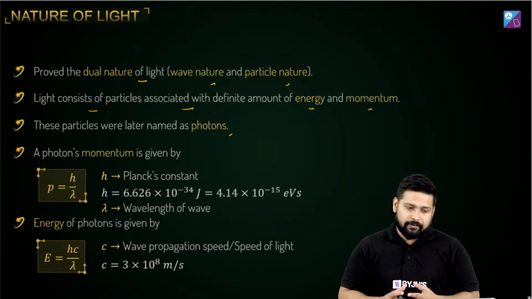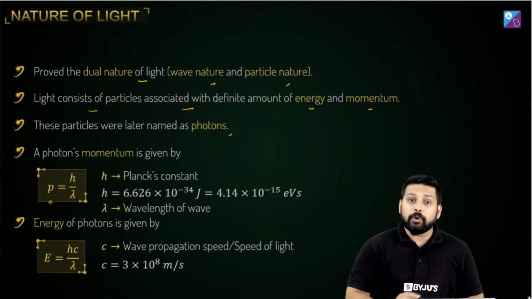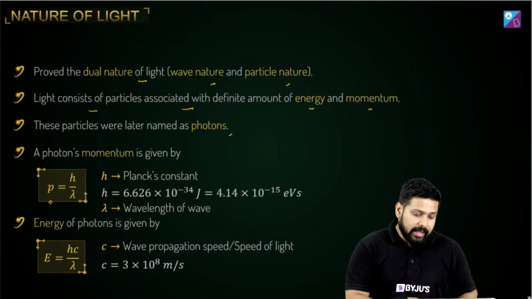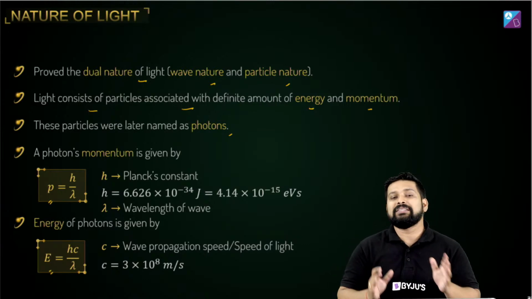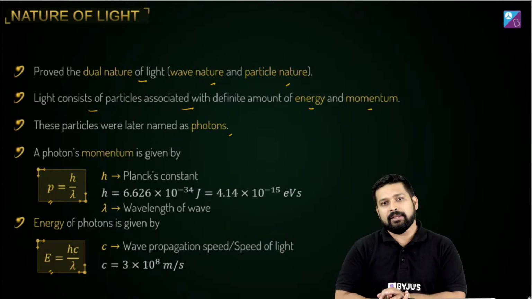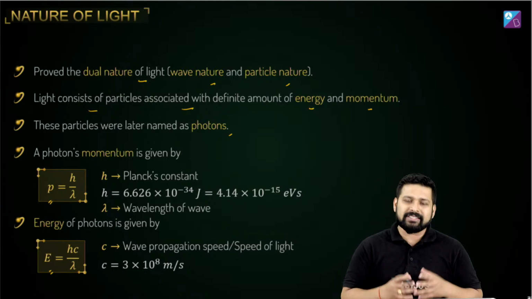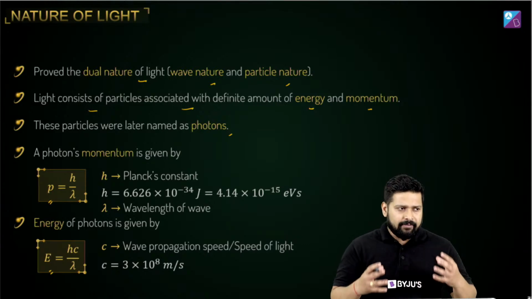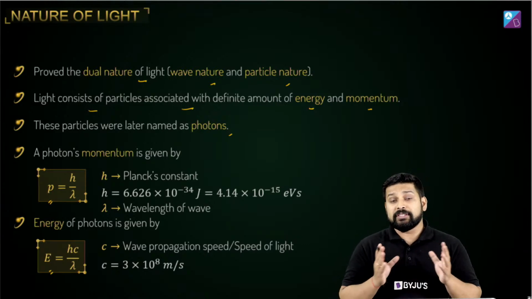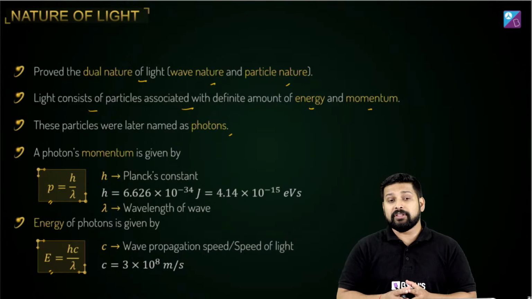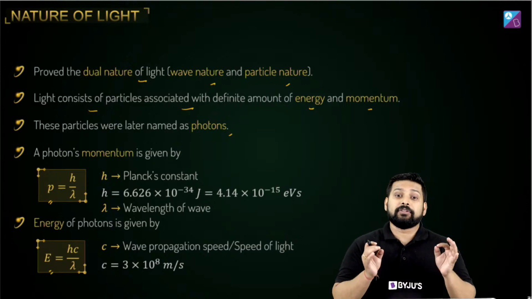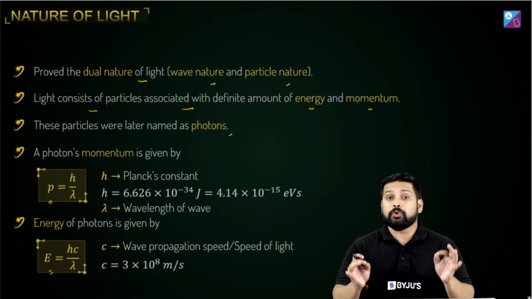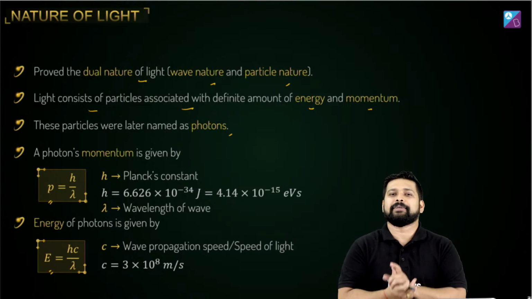The momentum of a photon is defined by P is equal to h by lambda, and the energy of the photon is given by E is equal to hc by lambda, where h is the Planck's constant, c is the speed of light. And all these photons travel in vacuum with the same speed, or in air with the same speed, that is with a speed of 3 into 10 to the power 8 meters per second.